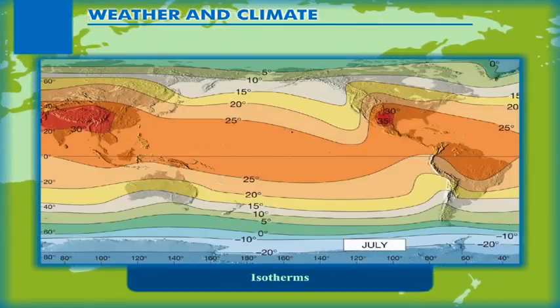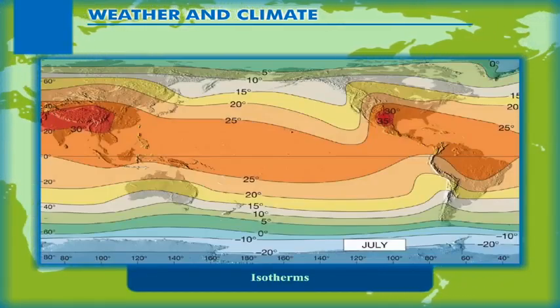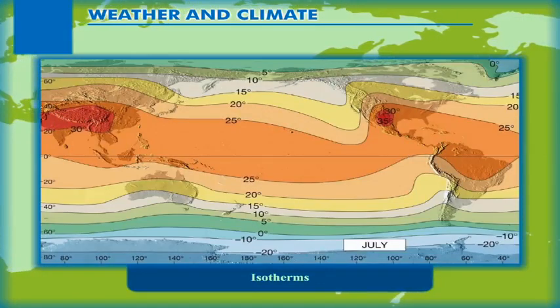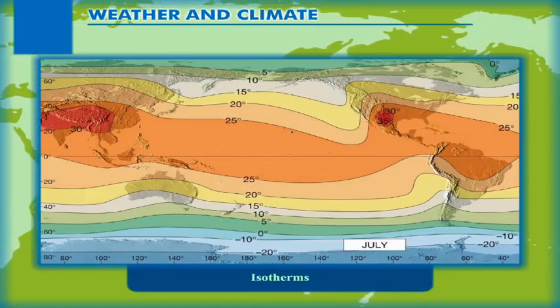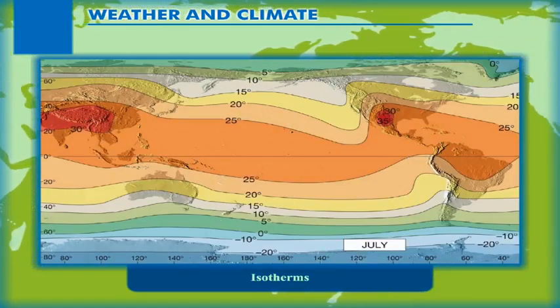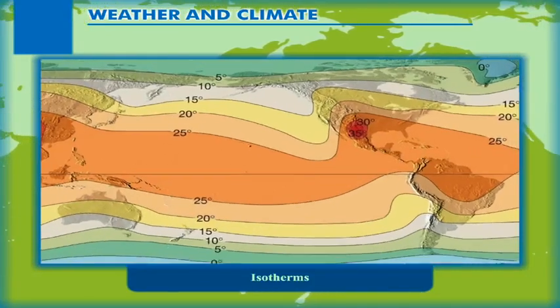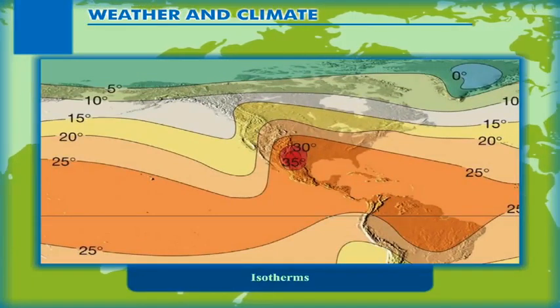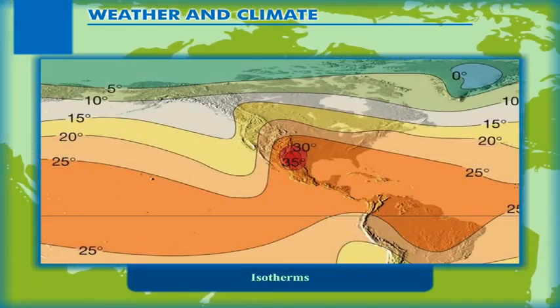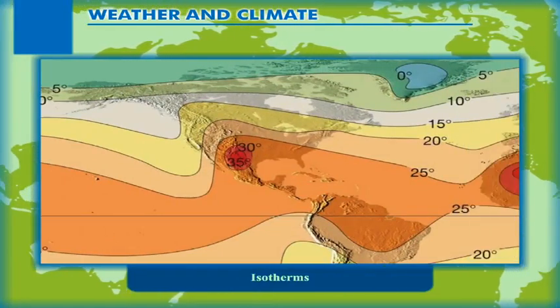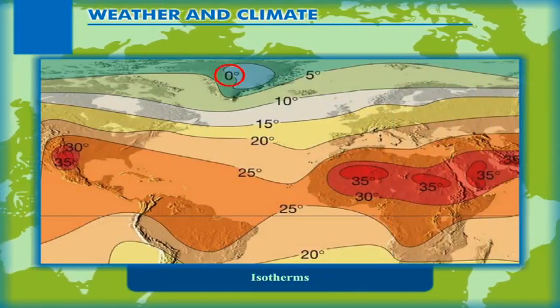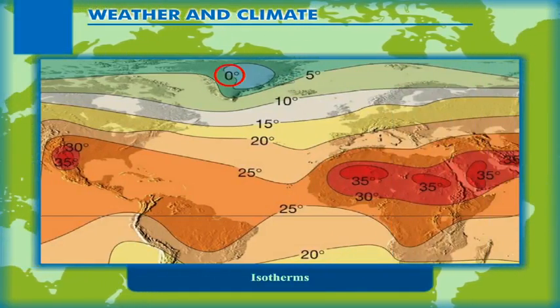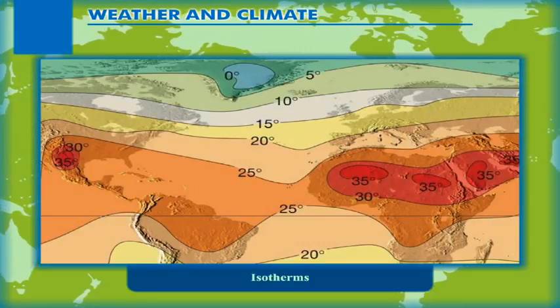Isotherms. An isotherm, from thermos meaning heat, is a line that connects points on a map that have the same temperature. Therefore, all points through which an isotherm passes have the same or equal temperatures at the time indicated. An isotherm at 0 degrees Celsius is called the freezing level.